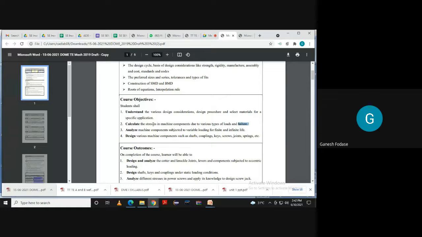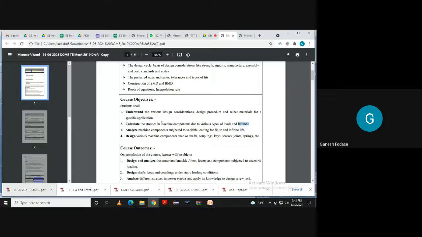So you must know the component. Suppose we consider any one component, you must be able to judge, okay, if this one is a component and these are the loadings, let's say some tensile load acting on this component, then which kind of stress will develop inside that material, inside the component. You should be able to judge this.